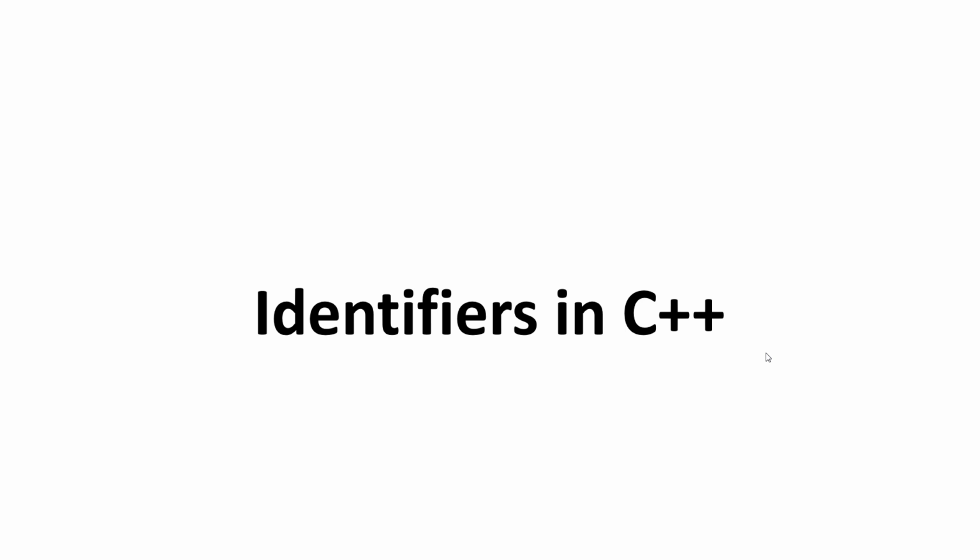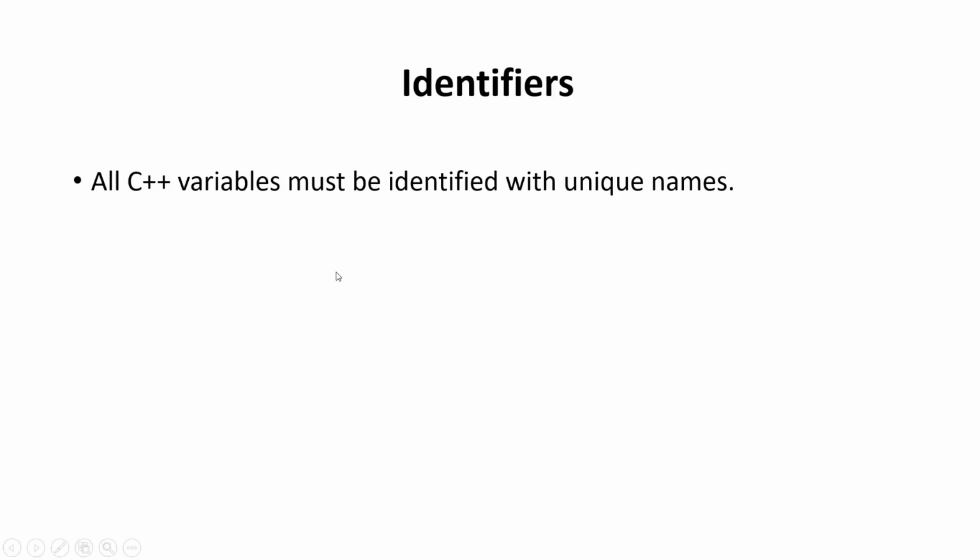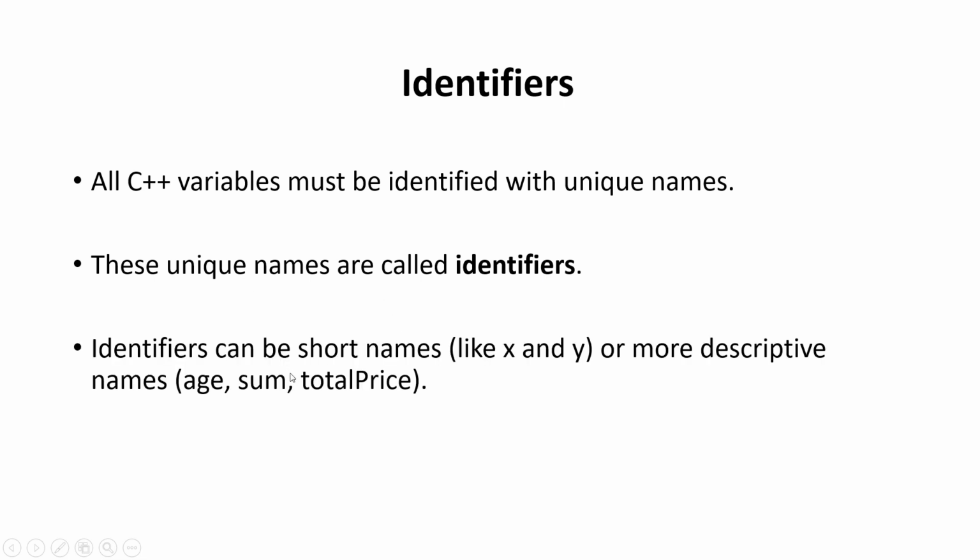In this video we will learn about identifiers. All C++ variables must be identified with unique names. These unique names are called identifiers. Identifiers can be short names like x and y or more descriptive names like age, sum, total price, etc.